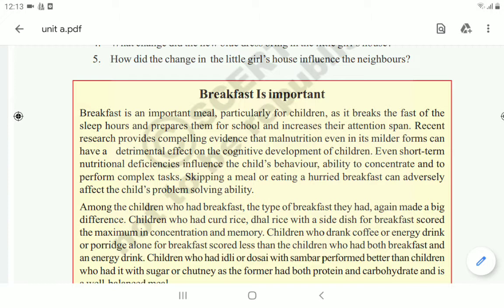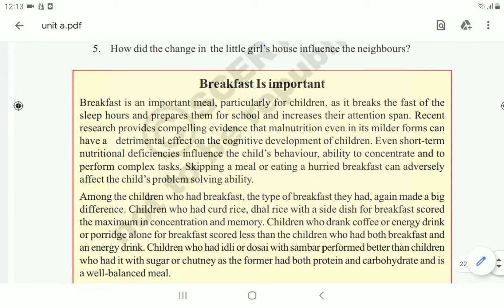Recent research provides compelling evidence that malnutrition, even in its milder forms, can have a detrimental effect on the cognitive development of the children. Even short-term nutritional deficiencies influence the child's behavior, ability to concentrate and to perform complex tasks also. Skipping a meal or eating a hurried breakfast can adversely affect the child's problem solving ability.